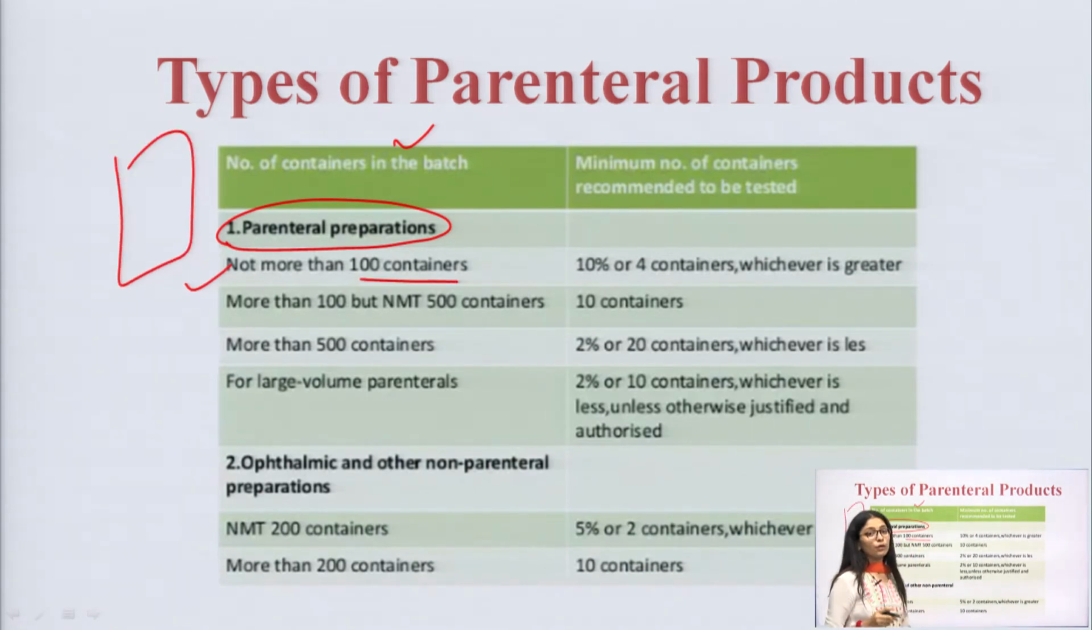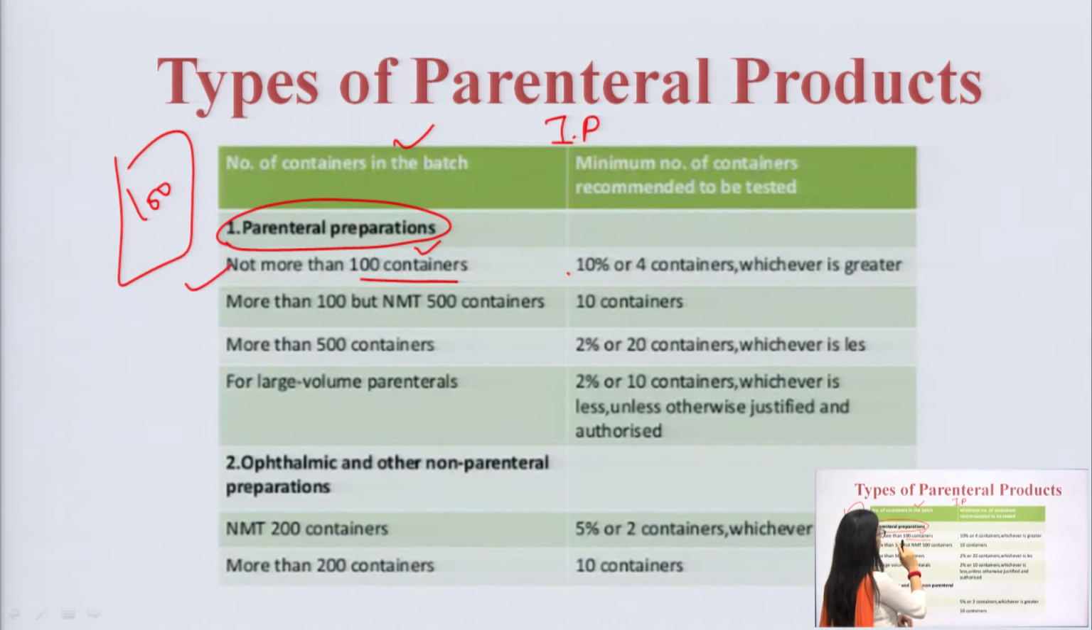Everyone knows that in a particular production area, we are producing in lakhs and thousands of formulations, right. So, in a slot, say we have 100 containers, as it is written over here, not more than 100 containers. When we have 100 containers inside a slot, how are we going to select how many containers to test? It is as mentioned in the IP, the Indian Pharmacopoeia, that is our standard reference book.